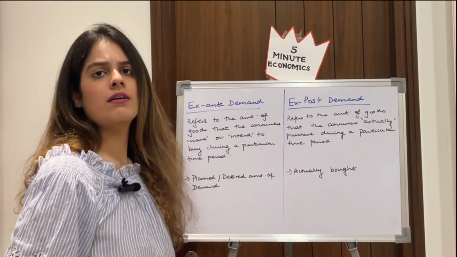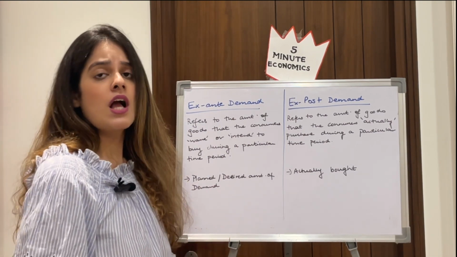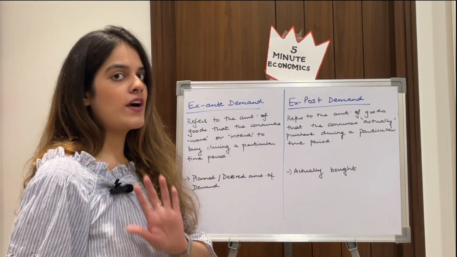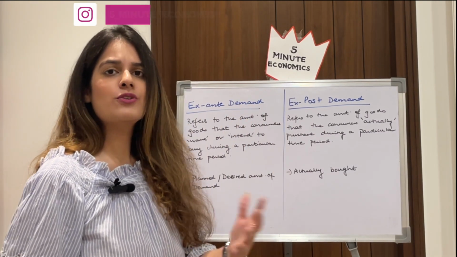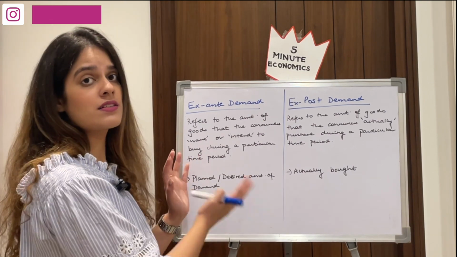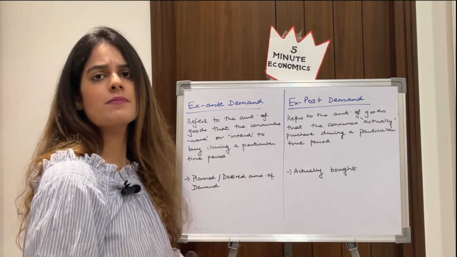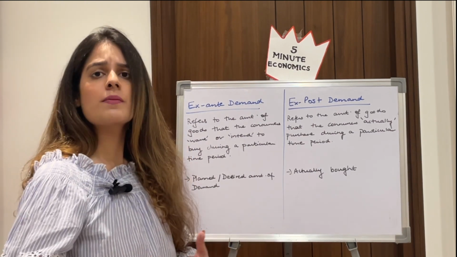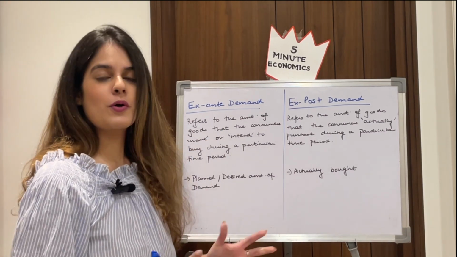For example, before going shopping, I intend to buy 5 kgs of apples, right? But when I go, the shopkeeper has only 3 kgs. So my ex ante demand was 5 kgs of apples, but my ex post demand was only 3 kgs because that was not available. So sometimes our ex ante demand is more. In this case, it was 5 and we purchased only 3. And sometimes, because it is available at a cheaper price or due to some other reason, our ex post demand is more than our ex ante demand. I hope you're clear with the two.